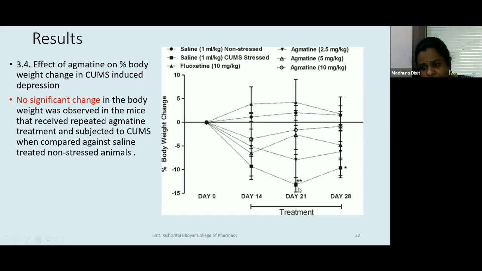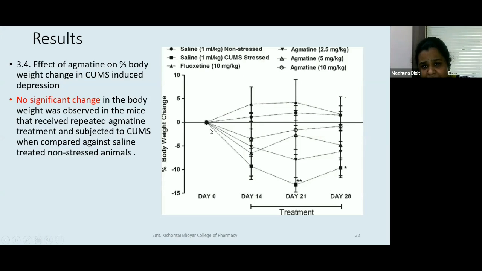It is further losing weight on the 21st day, and on the 28th day, it is gaining weight compared to the 21st day. Now this that we are talking of is adaptation. So if you are under stress for a long period of time, slowly you start adapting to that situation. Okay. Now fluoxetine, let us see how fluoxetine is dealing with this.